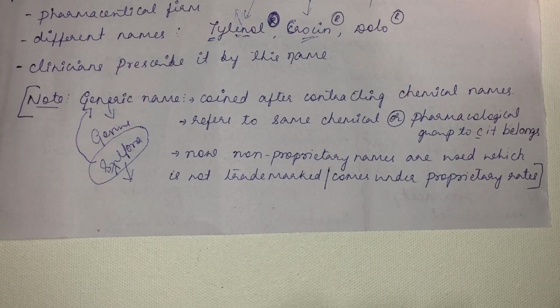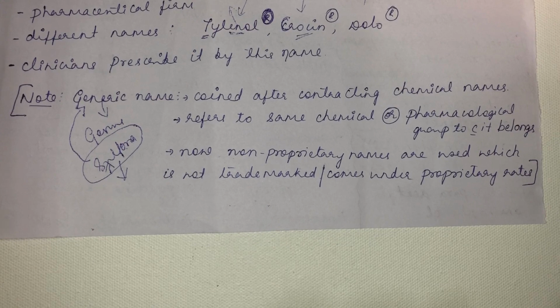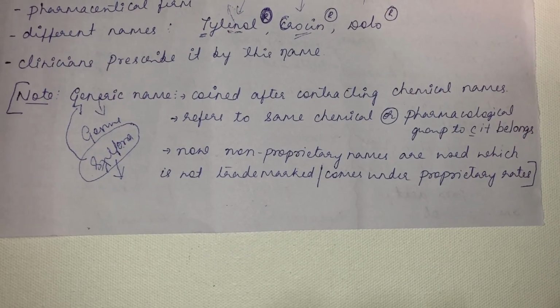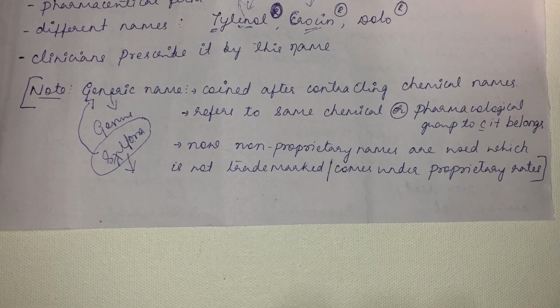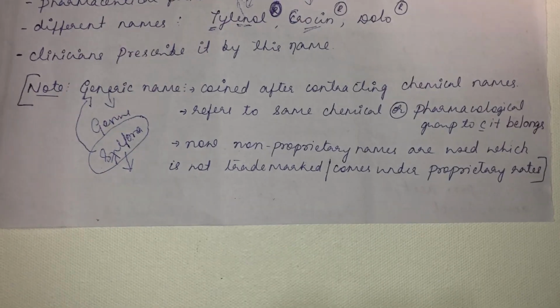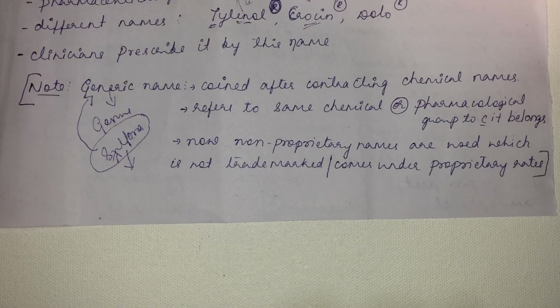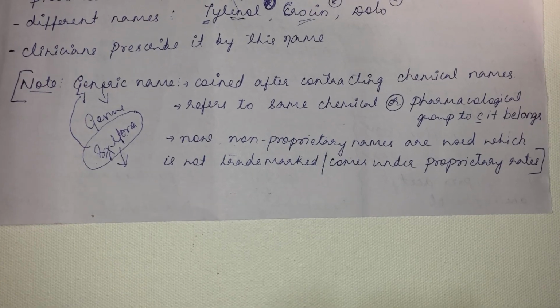See, after the expiry of 20 years, the other pharmaceutical companies will start preparing paracetamol under a different name. They will give Crocin, they will give P450. So under different names, that paracetamol will be sold. Earlier the pharmaceutical firm was selling that paracetamol under the Tylenol name for 60 rupees.